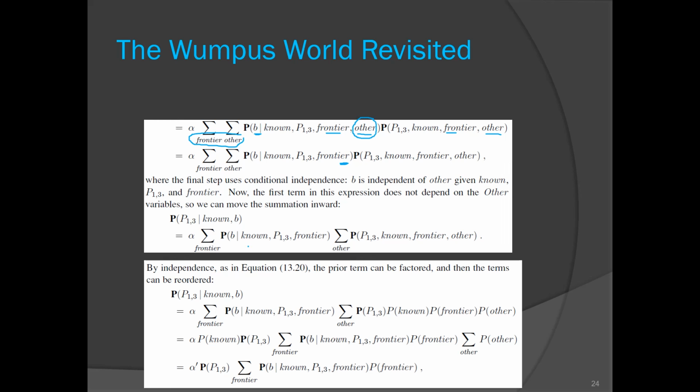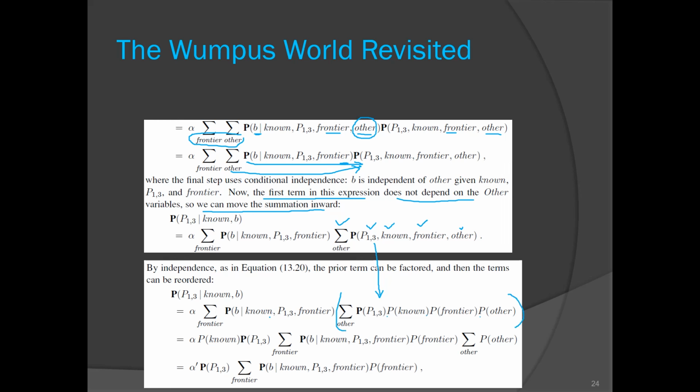The next thing is what we did here. As other is not in this first part, this term can be moved forward. The first term in the expression does not depend on other variable, so we can move the summation inward. So other summation is moved inwards. Then these all are independent, so the probability of this is equivalent to multiplication of individual probabilities. So we have this part.